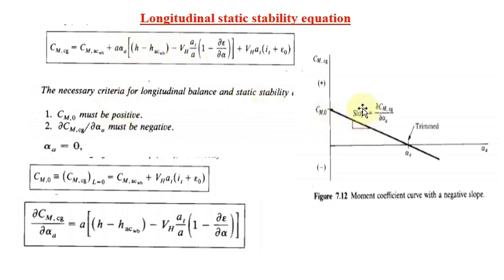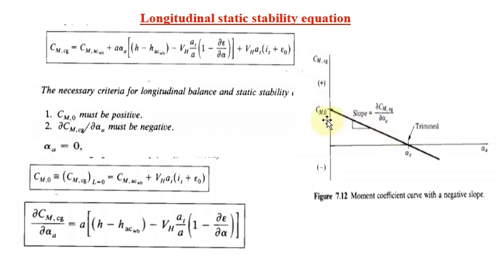I hope you remember video 1. First you draw the graph between absolute angle of attack and coefficient of moment about the center of gravity. This point is called the CM0 point. What is the meaning of CM0? It is nothing but the value of the coefficient of moment about the center of gravity at zero angle of attack.